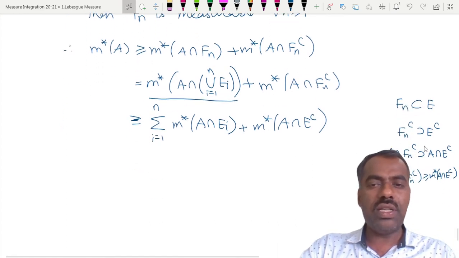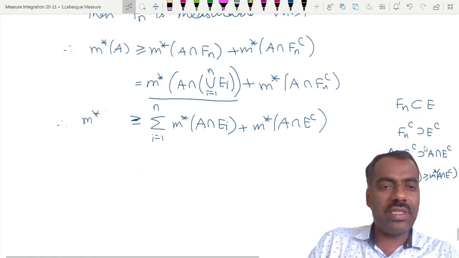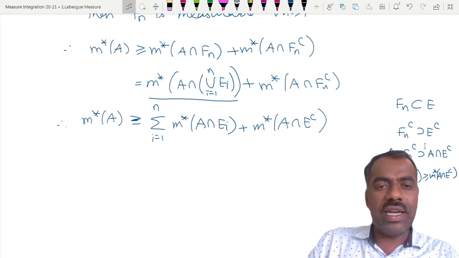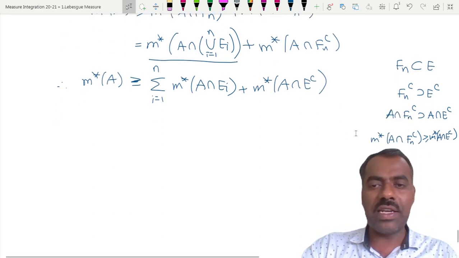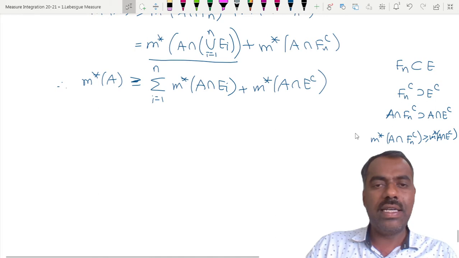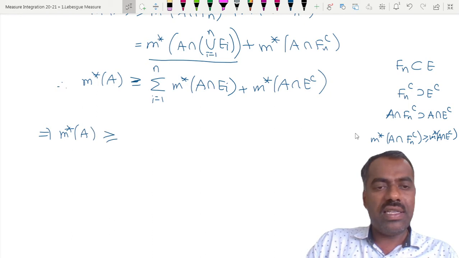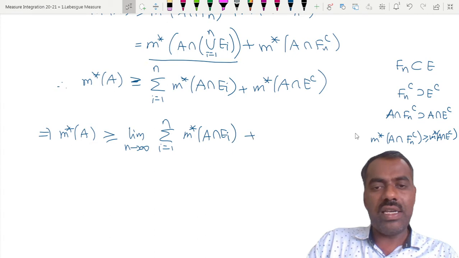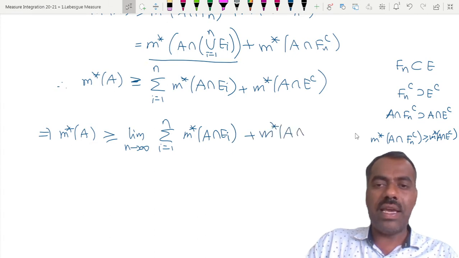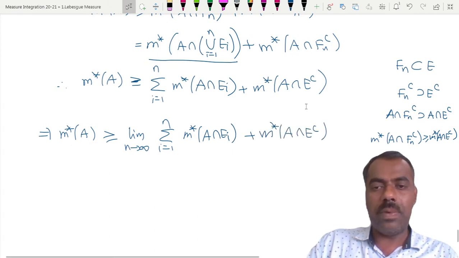Therefore, what we have proved is that m star of A is greater than or equal to this. It is true for every n, right? This implies, by taking the limit, this is also greater than or equal to the limit as n tends to infinity of the summation i equal to 1 to n of m star of A intersection ei plus m star of A intersection E complement, right?